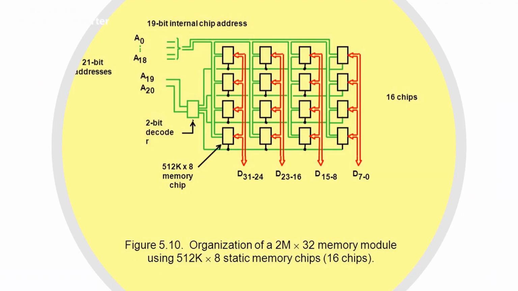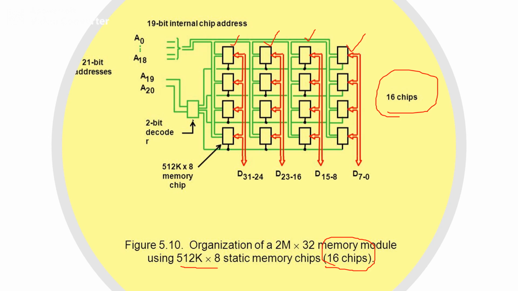The diagram shows the organization of a 2M into 32 memory module using 512K into 8 static memory chips. In total we have around 16 chips: here each block has 4 chips, plus 4, plus 4, and plus 4. So 16 chips in total are used in order to construct the 2M into 32 memory.